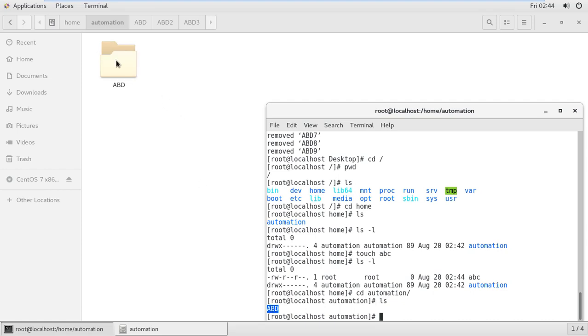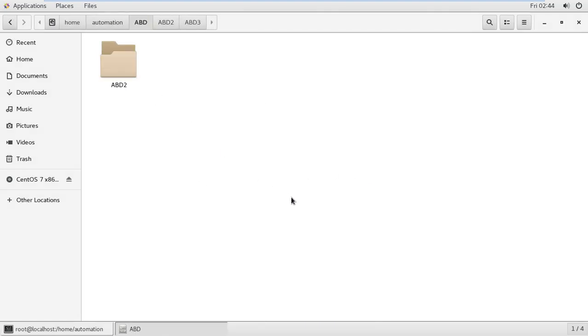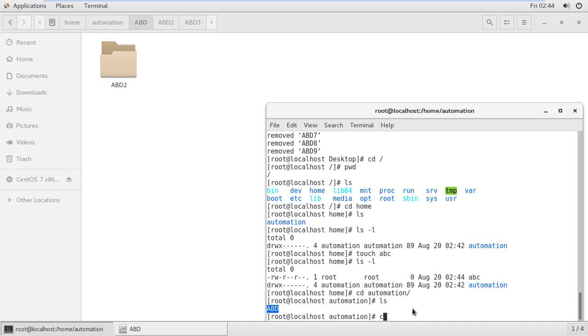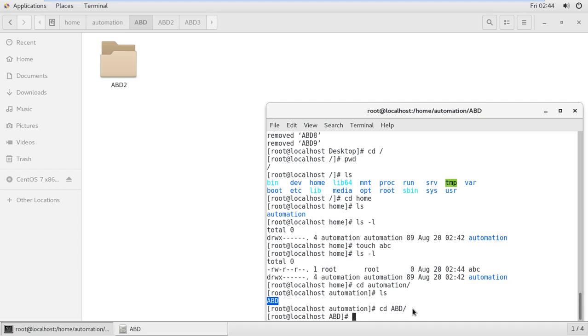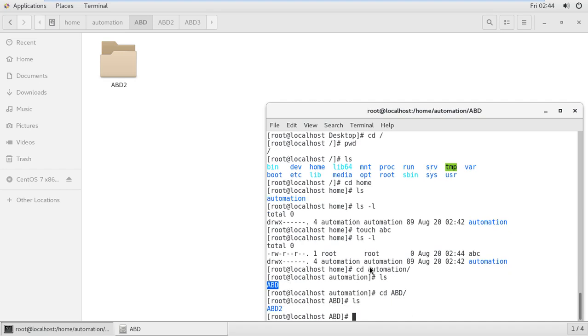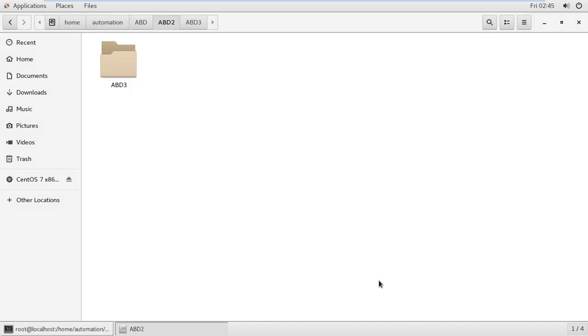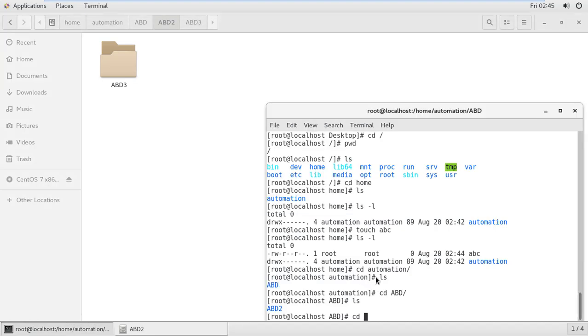Okay, under that again I'm going to abd2. ls abd2. I'm going under abd2 again, then it is called abd3.